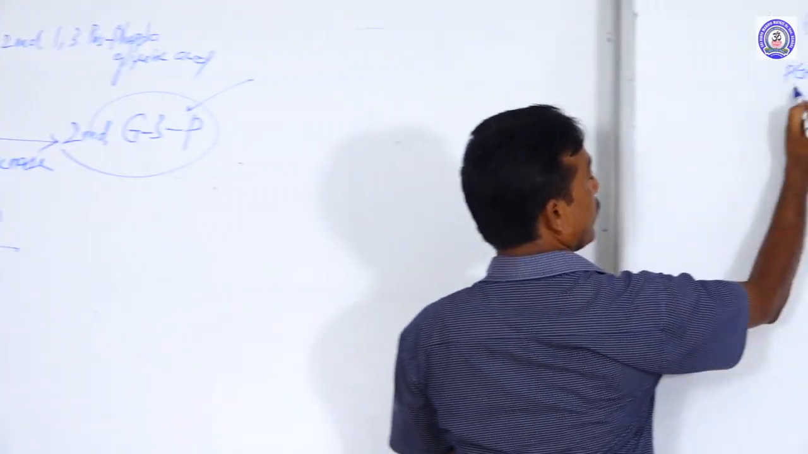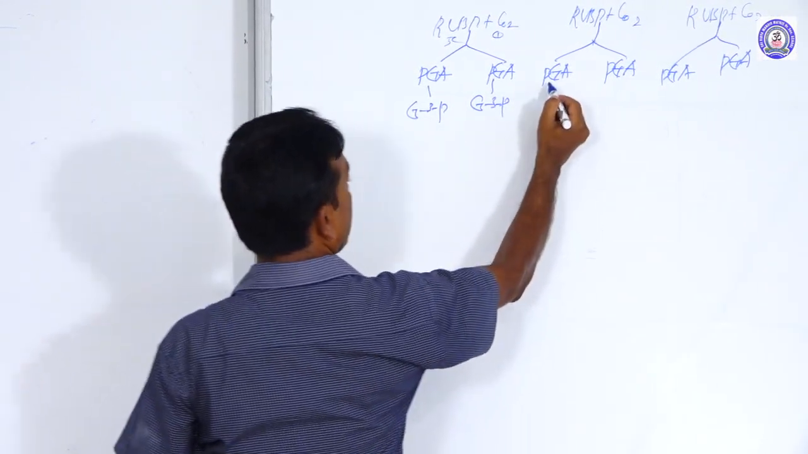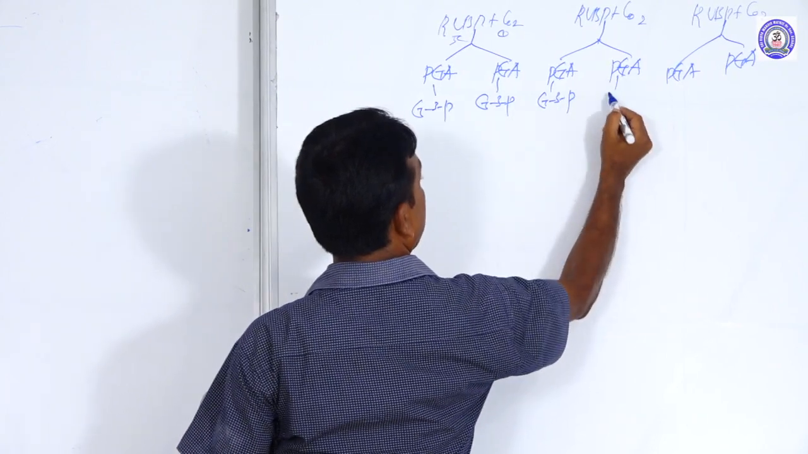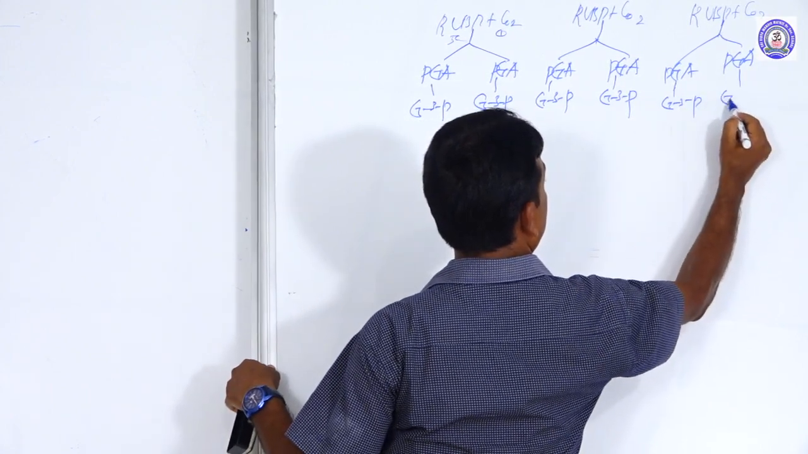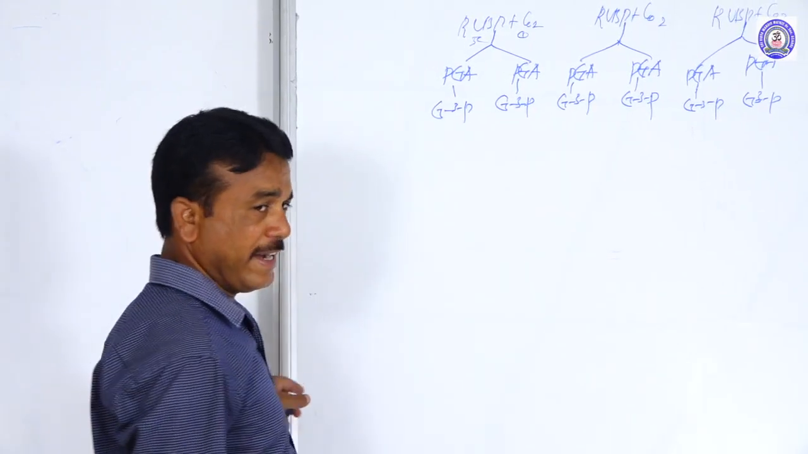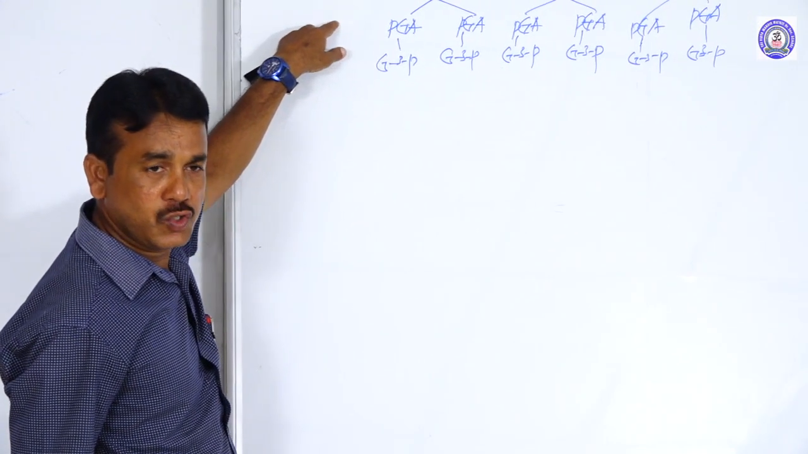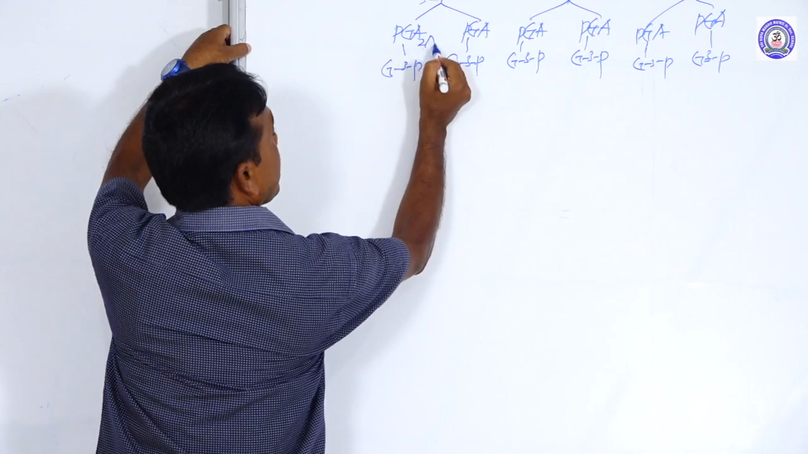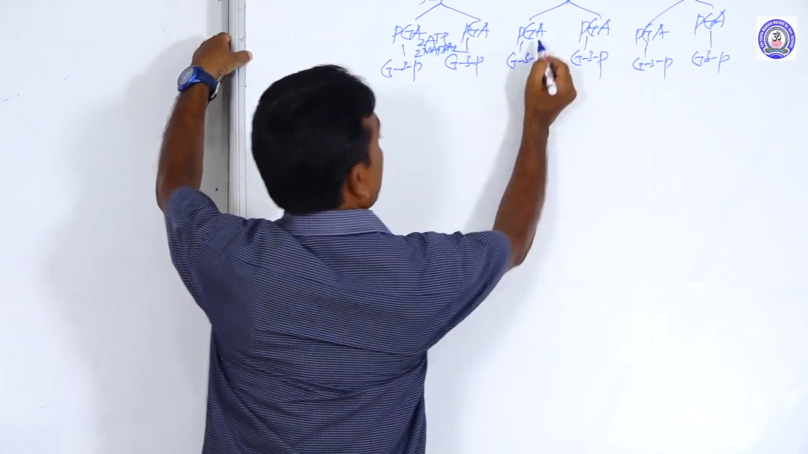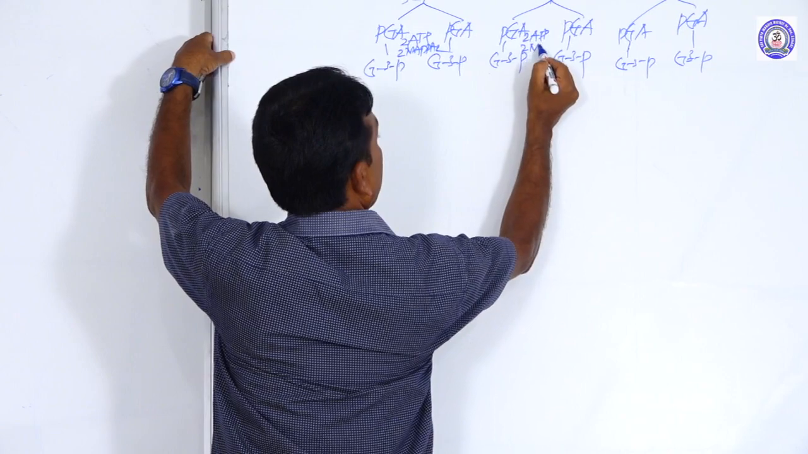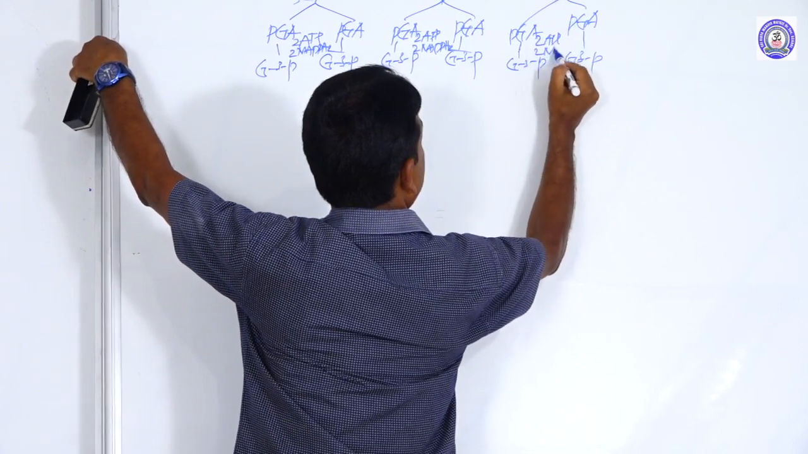Glyceraldehyde 3-phosphate. So I am already indicating to you, up to reduction, how much ATP and how much NADPH2 are generated: it must be 2 ATP and 2 NADPH2.